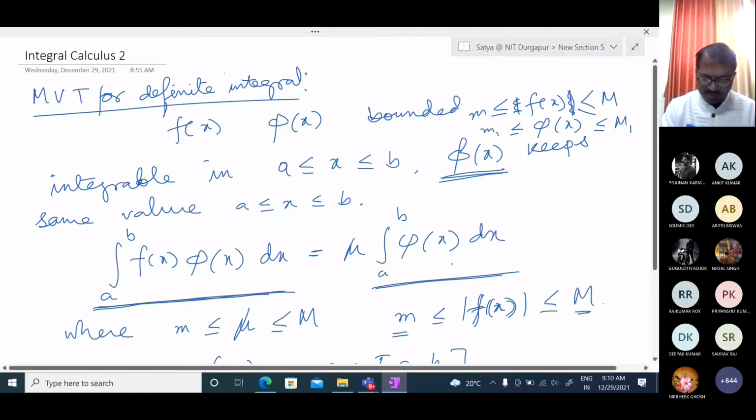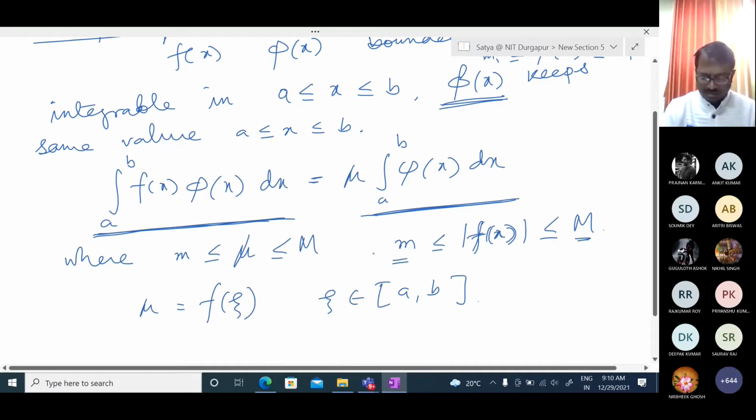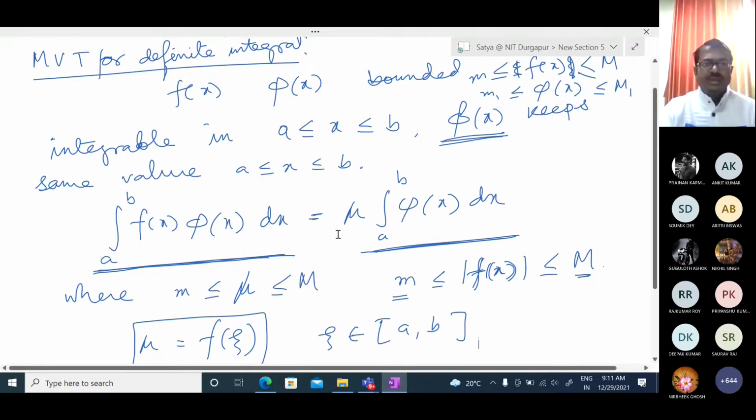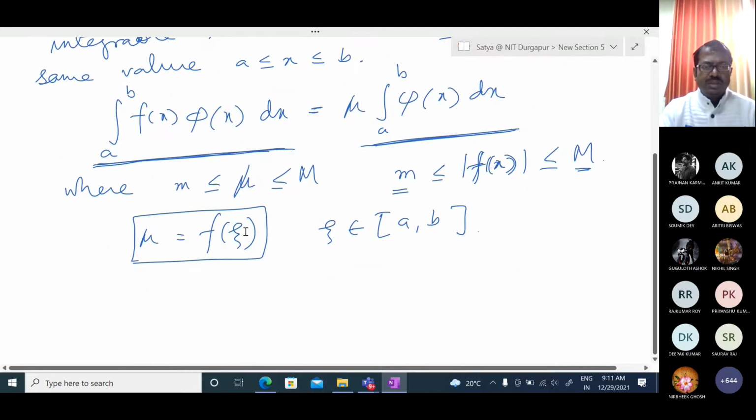This integration is equal to this with some mu, where mu is some value of f of x in between this. So when mu is a value like this, we are putting any value in the interval AB. We are getting this. So this is the theory. What that means is that if we integrate this one, we can estimate this integration. So this means average. We are considering the mean value theorem, the average value theorem. Now let us consider a particular case.